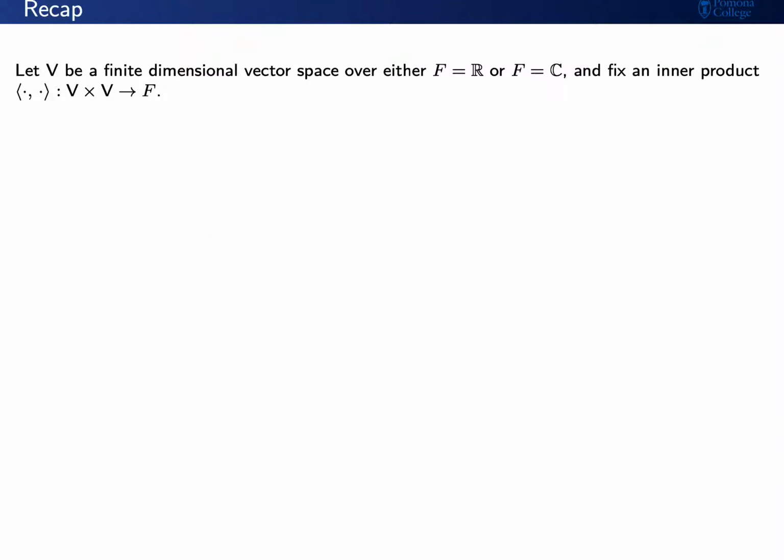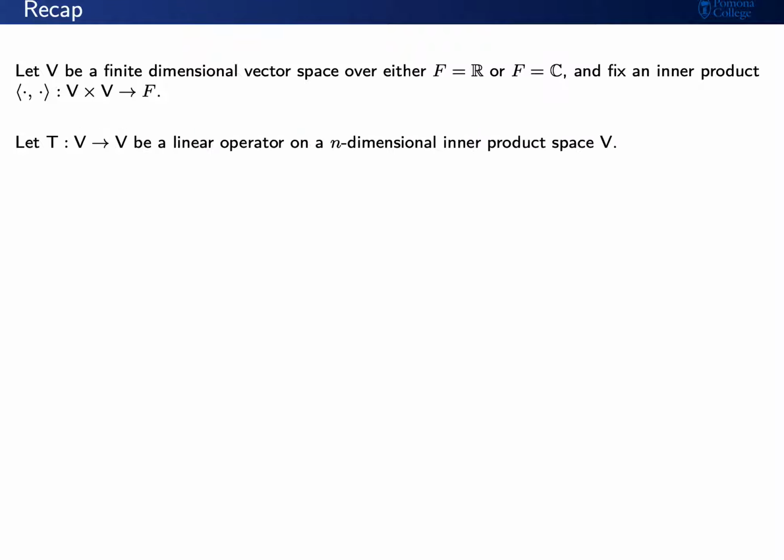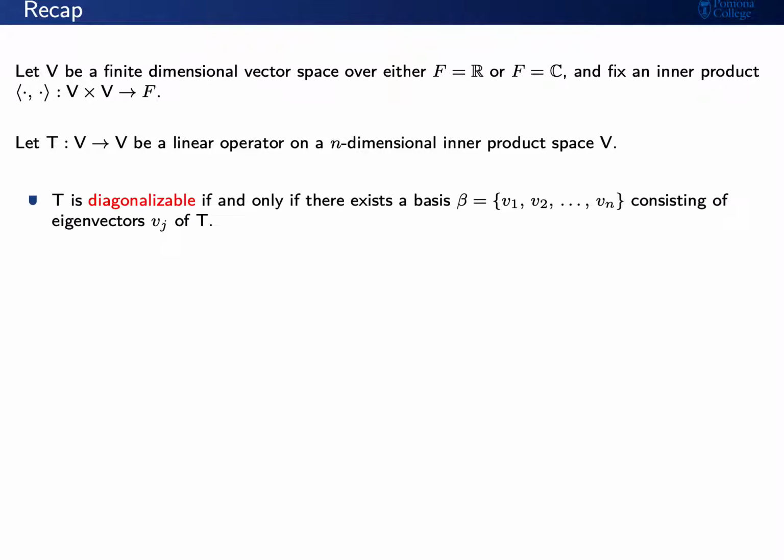Let's go ahead and recap some of the main ideas that we've covered over the last few lessons. Say that V is a finite dimensional vector space over either the real numbers or the complex numbers, and let's fix an inner product on V. Let T be a linear operator on this n-dimensional inner product space V. Recall that T is diagonalizable if and only if there exists a basis consisting of eigenvectors of T.